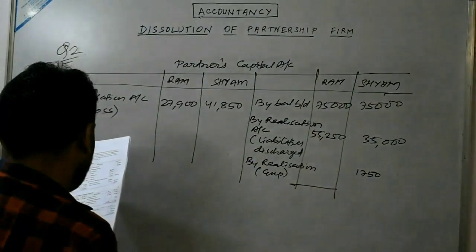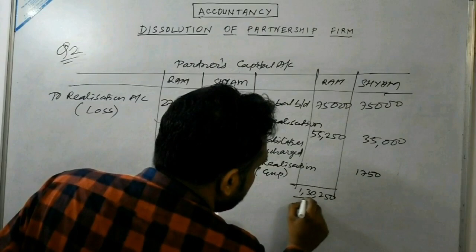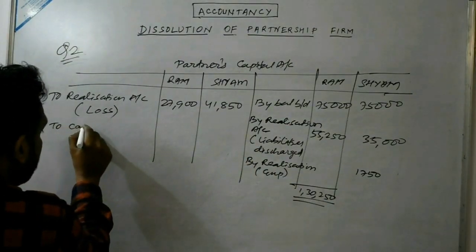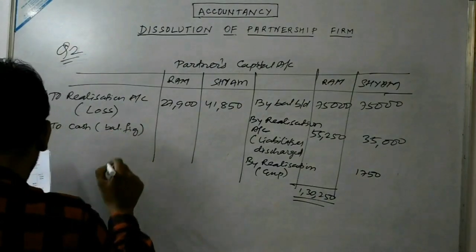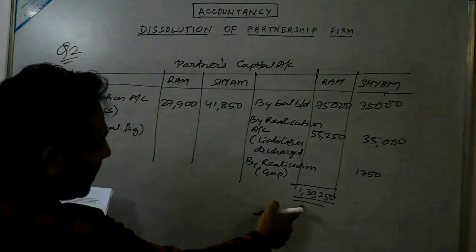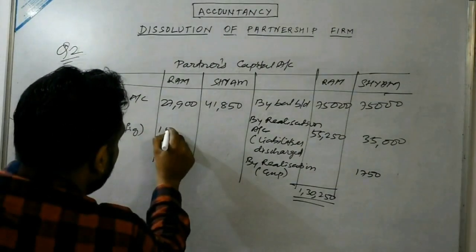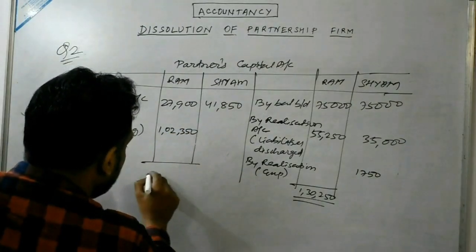Now we get the total. Credit side, Ram total would be 1,30,250 and the difference figure we will get as a balancing figure to cash. That is a balancing figure. So 1,30,250 minus 27,900. How much will we get? 1,02,350.